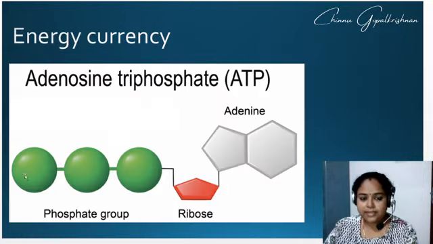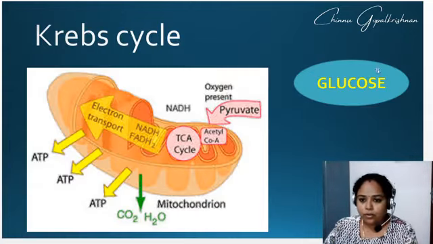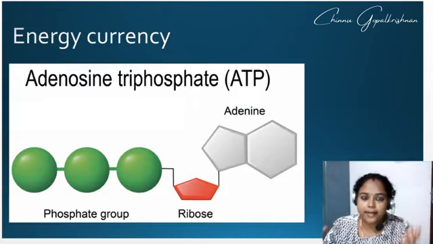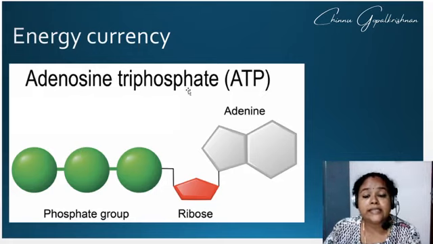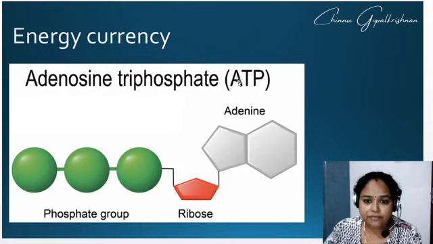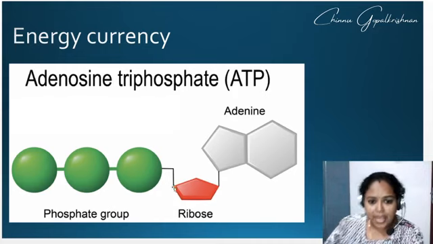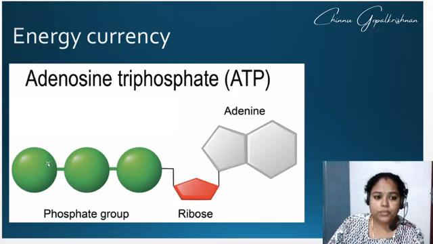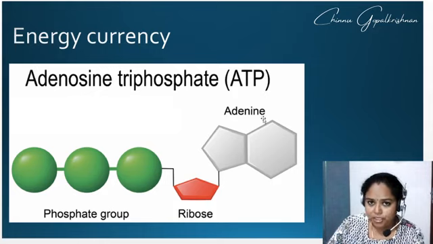Moving into the next slide. Here you saw glucose is getting converted into ATP, the energy currency. But what is ATP? ATP is adenosine triphosphate. Here you have an adenine nitrogen base, this is a sugar molecule, and here you have 1, 2, 3 phosphates. So ATP is made up of a nitrogen base, a ribose sugar, and phosphates.